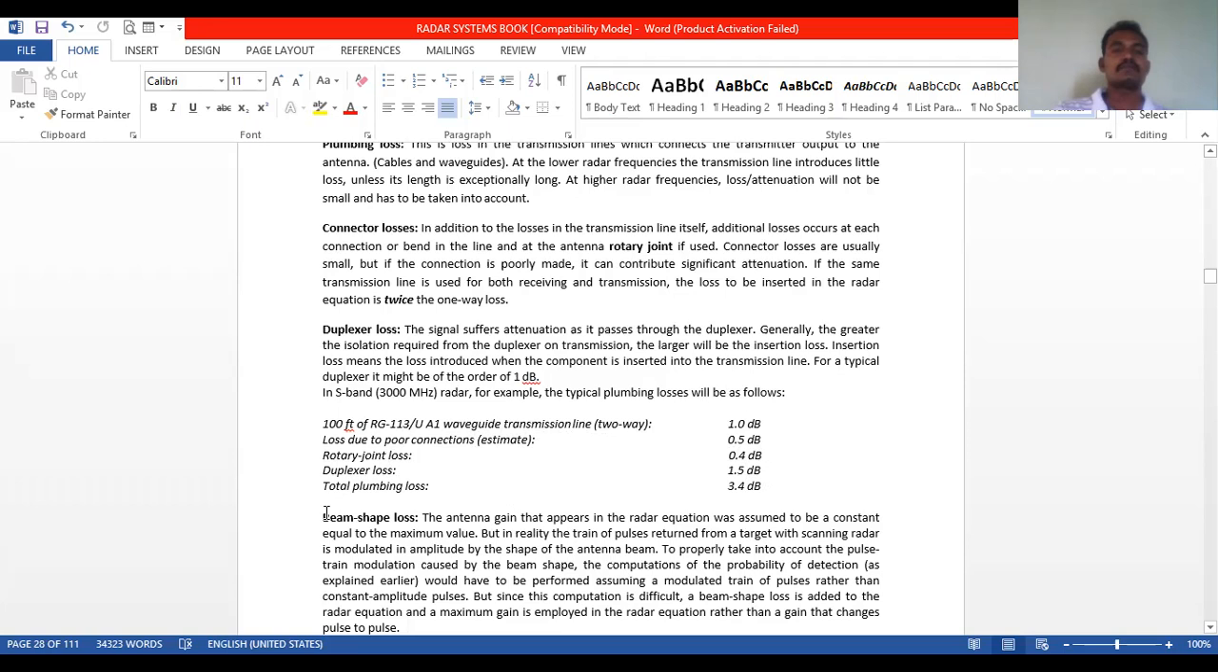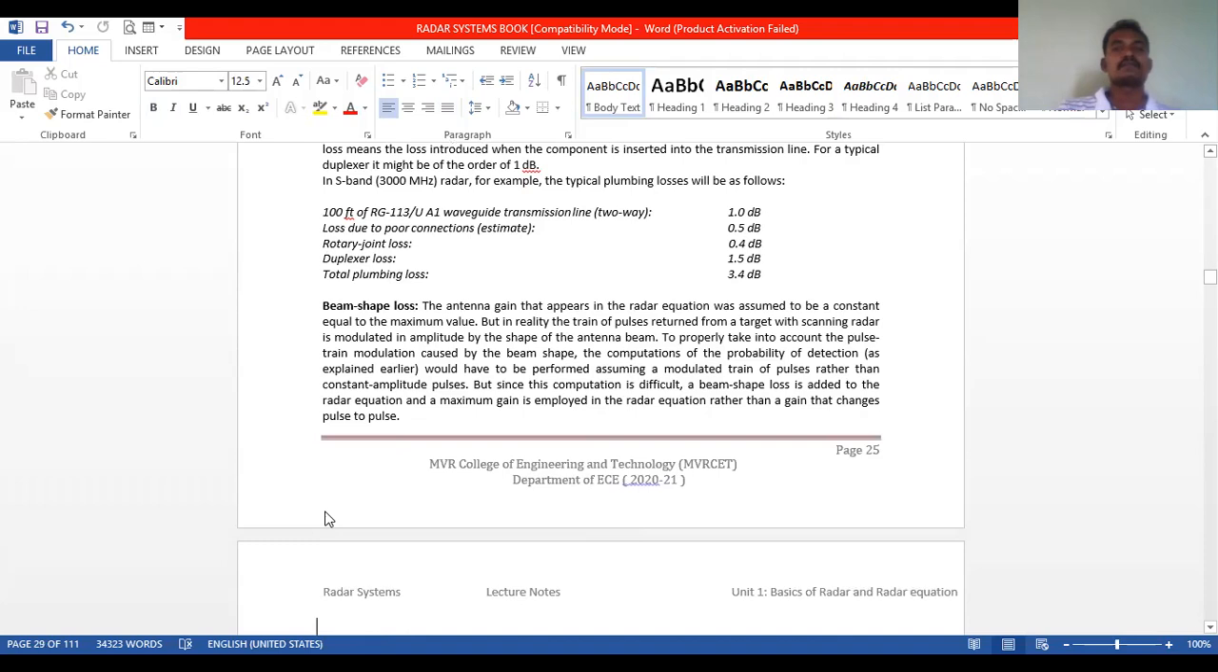Next one is beam shape loss. What is meant by beam shape loss? The antenna gain that appears in the radar equation was assumed to be a constant equal to the maximum value. But in reality, the train of pulses returned from the target with the scanning radar is modulated in amplitude by the shape of the antenna beam.